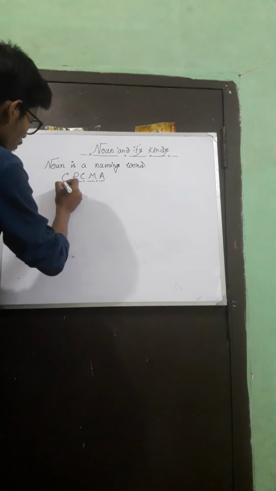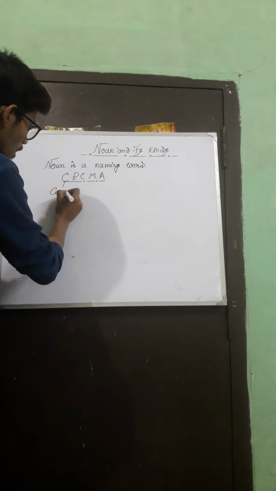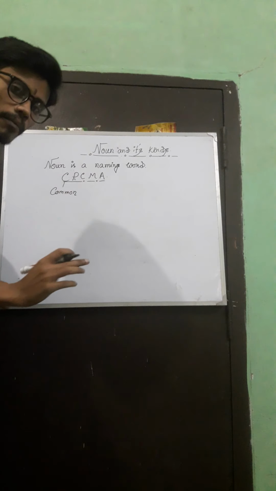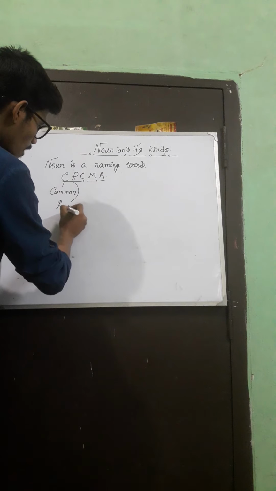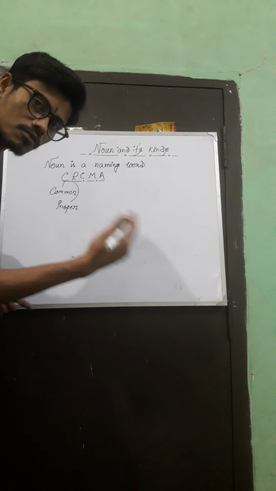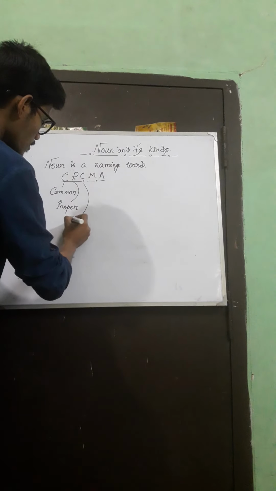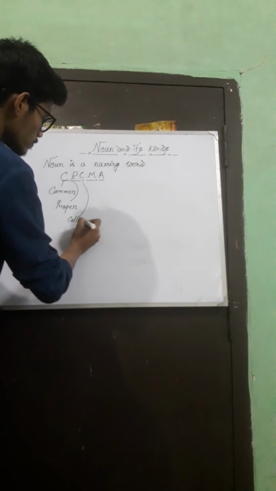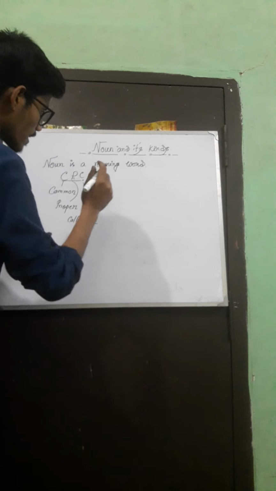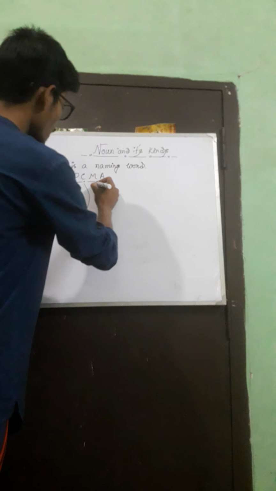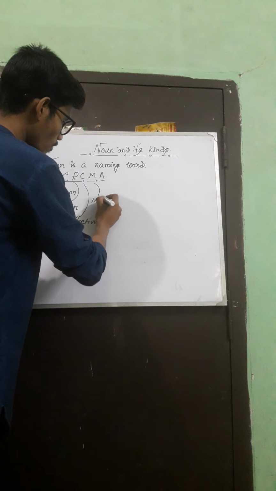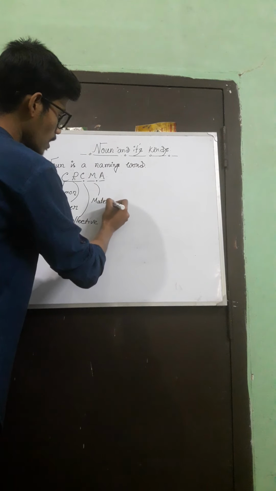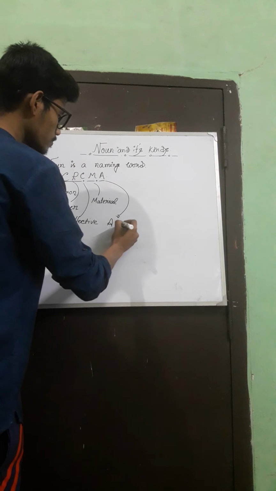C is for common noun. Next comes P, for proper noun. Then another C, which means collective noun. Then comes M, for material noun. And last but not least, A, which means abstract noun.